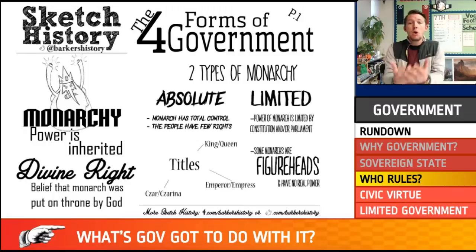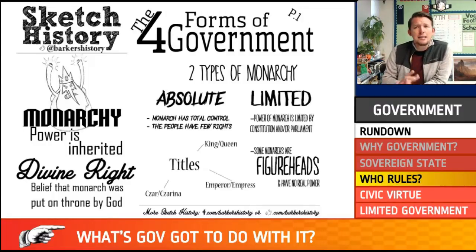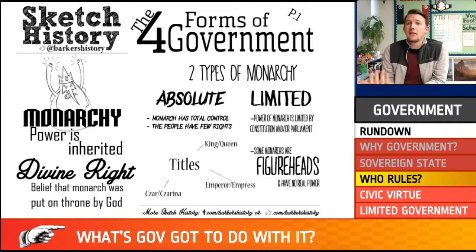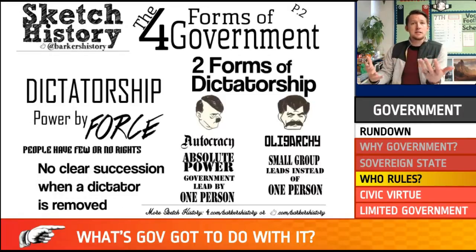Right. Most monarchs today are actually not really in power. For instance, the King and Queen of England, right, Queen Elizabeth, she is what's known as a figurehead, which means she's just kind of a popular person. She's an important individual, kind of like the Kardashians, except a little more dignified. But they don't really have much power other than they can just kind of use their influence to say, hey, I think you should do this, or I think we should do that, right? Some titles for monarchs are king and queen, emperor or empress, or even czar and czarina, who we've already been introduced to once.